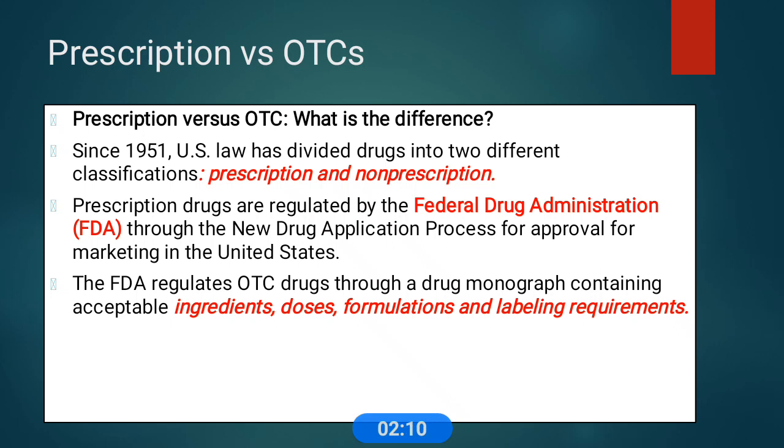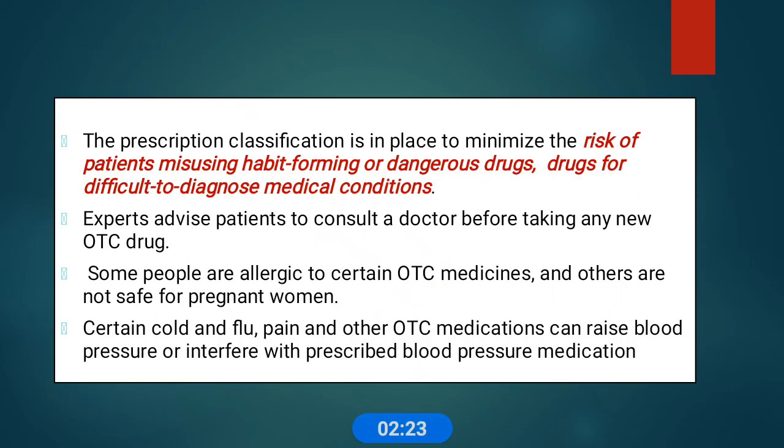The FDA also regulates OTC drugs through a drug monograph, containing acceptable ingredients, doses, formulations and labeling requirements. Prescription classes usually help to minimize the risk of patients misusing habit-forming and dangerous drugs, and drugs for difficult-to-diagnose medical conditions.